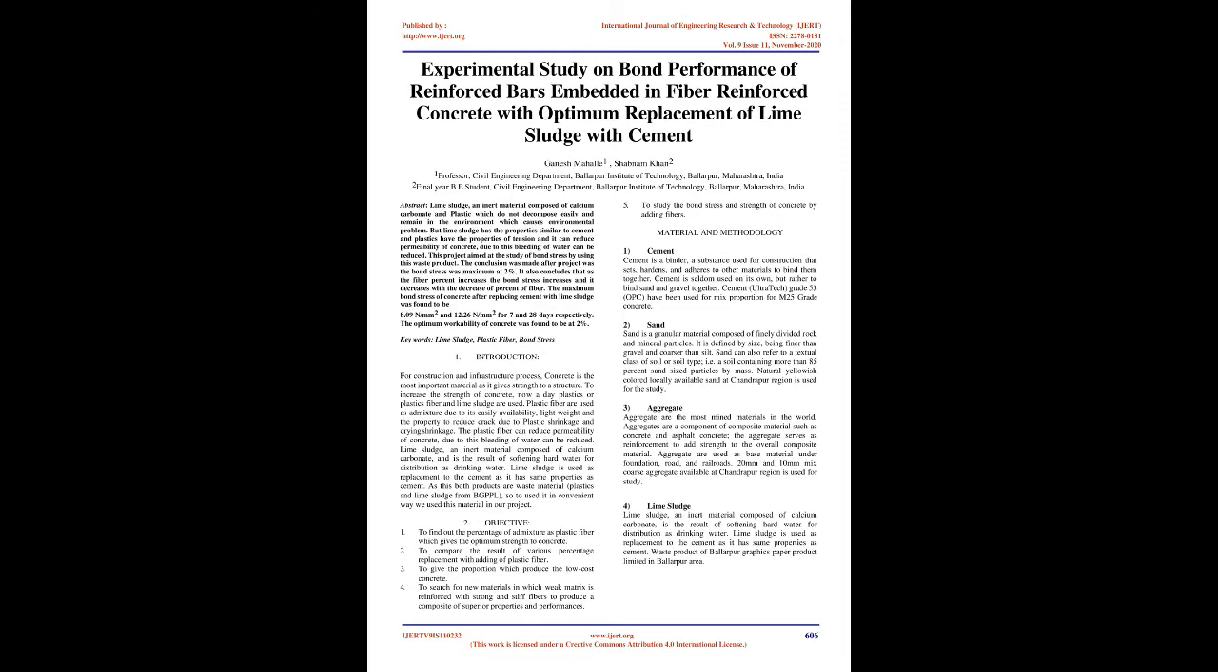But lime sludge has properties similar to cement, and plastics have the property of tension, and can reduce the permeability of concrete. Due to this, bleeding of water can be reduced. This project aimed at the study of bond stress by using this waste product. The conclusion after the project was that the bond stress was maximum at 2%.